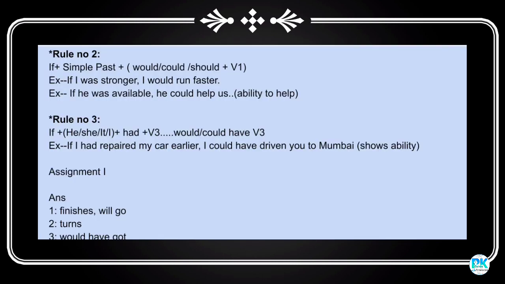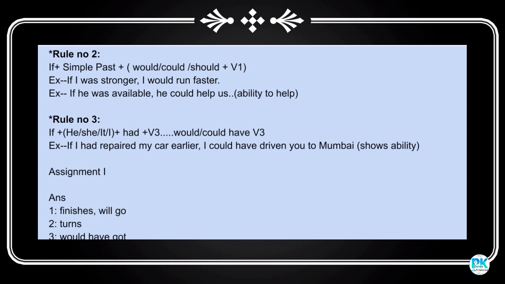Now, rule number 2. In the if clause, simple past tense is used. Then you have to use would plus V1, could plus V1 or should plus V1 according to the need of the sentence. Example, if I was stronger, simple past tense is used here, then you have to use would plus V1, I would run faster. If he was available, he could help us. Here could is used because it shows the ability to help.